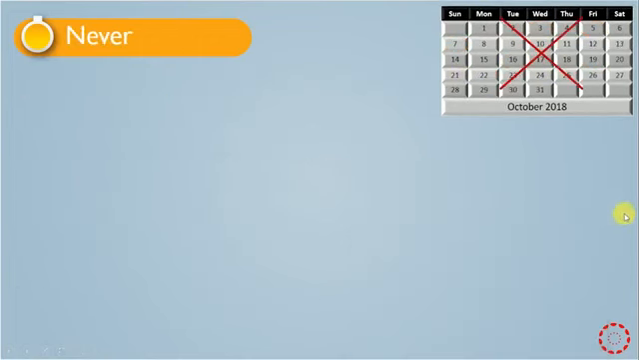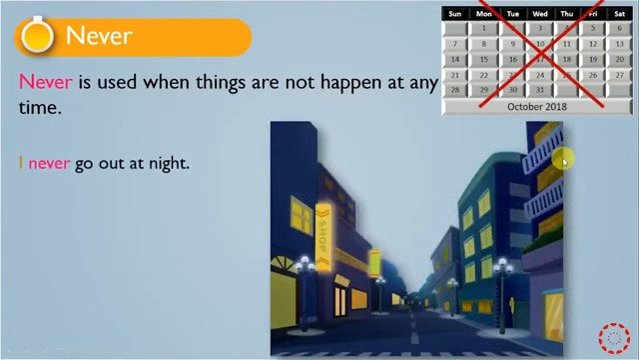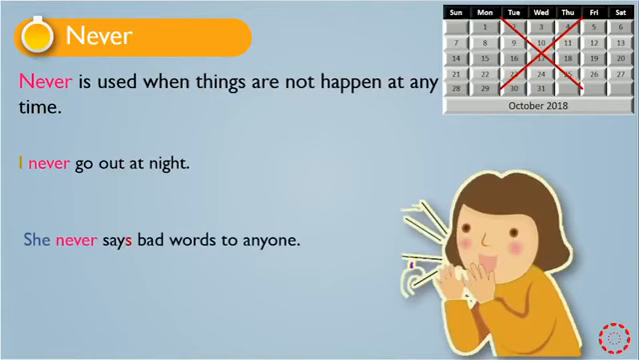Never. Never is used when things do not happen at any time. When we talk about things that never happen at any time. I never go out at night. Never. Not at any time. She never says bad words to anyone. Never.